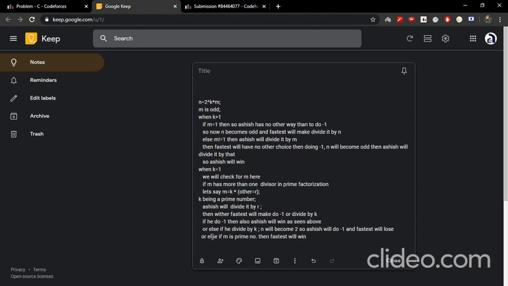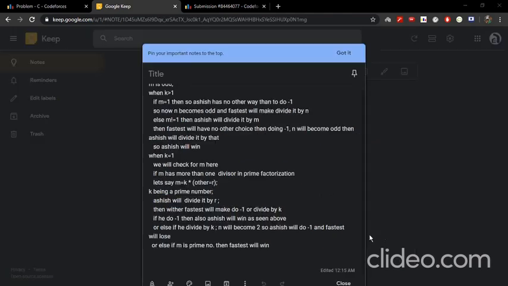If m is a prime number, then there is only one way: Ashishgup will divide it by m and it will become 2.